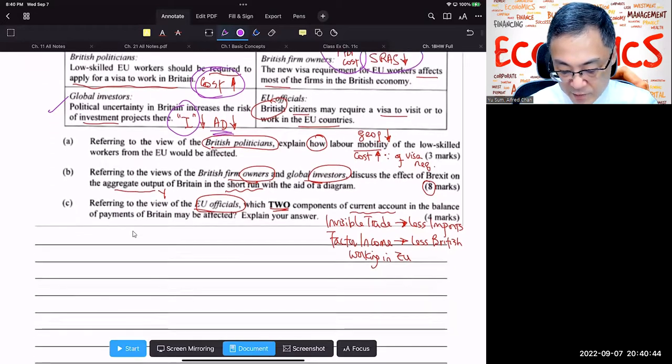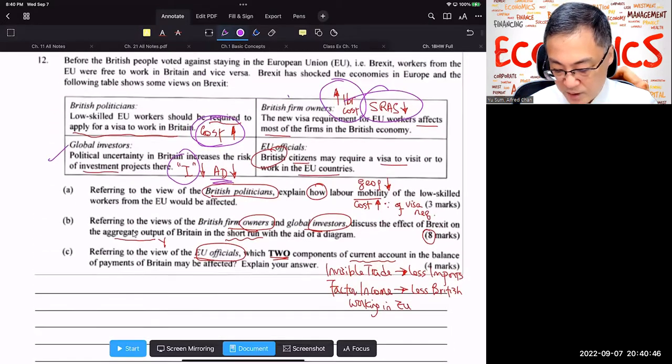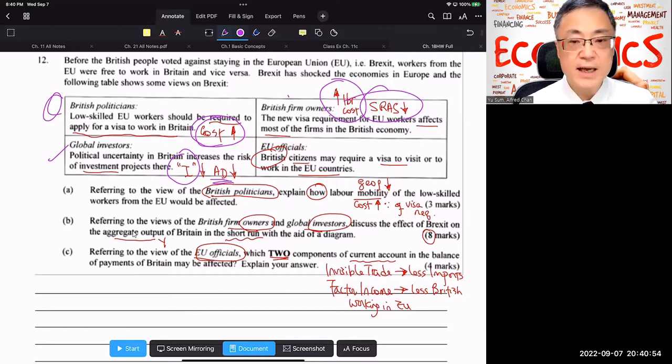Okay, A part: referring to the view of the British politician, explain how labor mobility of the low-skilled workers would be affected. Now, it didn't state clearly which mobility, so the markers will expect you to pinpoint exactly which mobility, and that has to be geographical mobility.